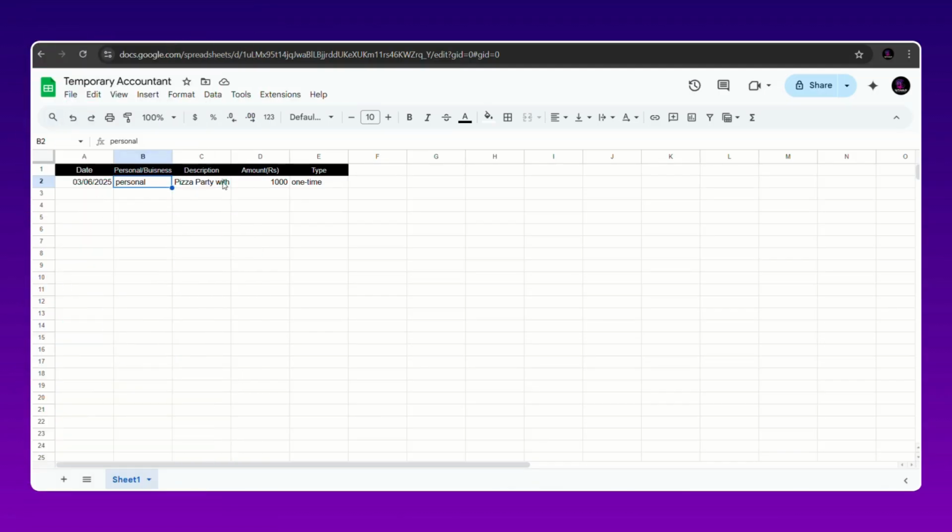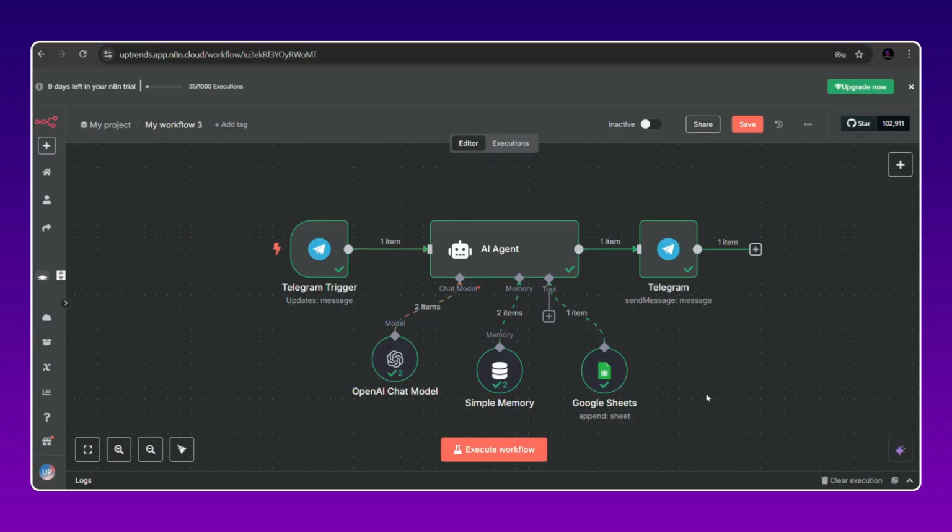Yes, all the things. Pizza party with friends, the description is right here. It automatically decided it's a personal expense because obviously I'm having a party with friends. That's the power of AI. You need not guide it on every tiny bit. Instead, it's able to understand things just like human intelligence is also able to do. Now you can see your AI accountant is ready for you to work on, and you can simply deploy that.